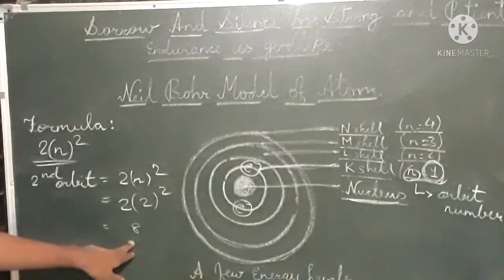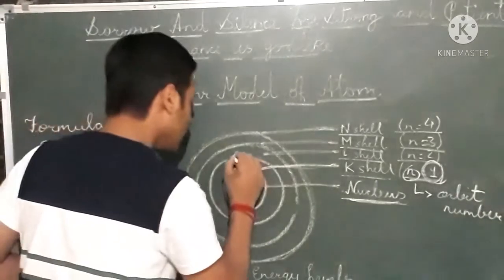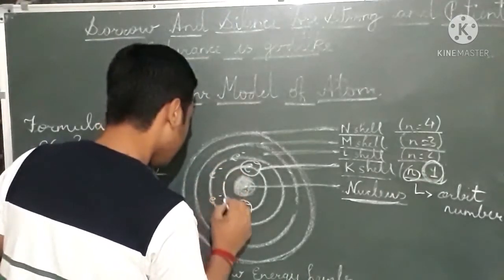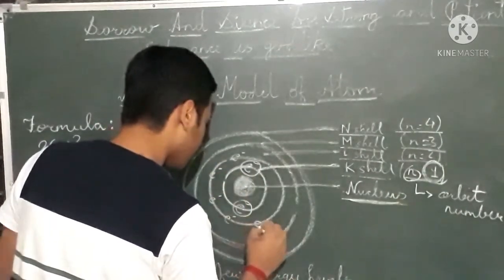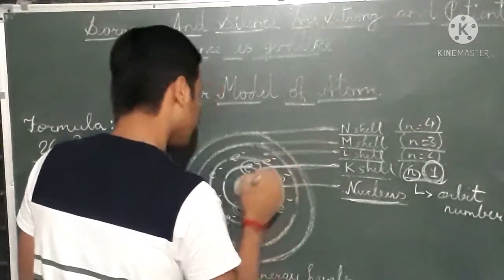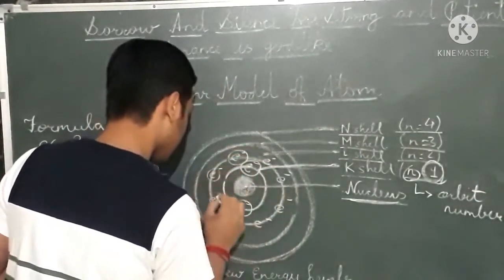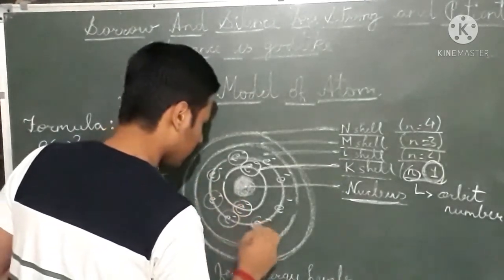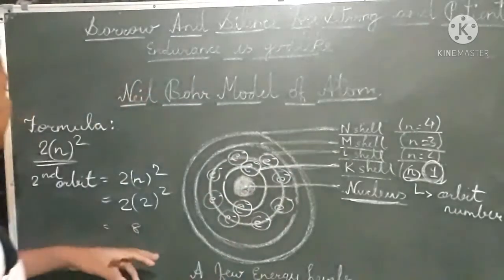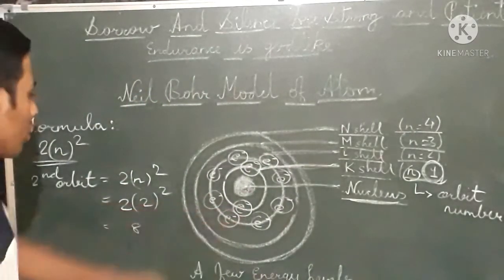And in the second orbit there are 8 electrons. So we will draw here 1, 2, 3, 4, 5, 6, 7 and 8.